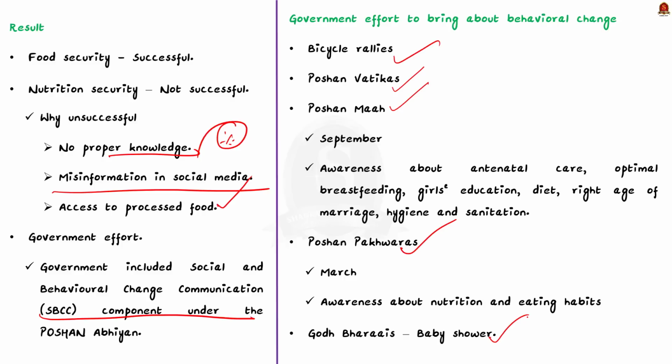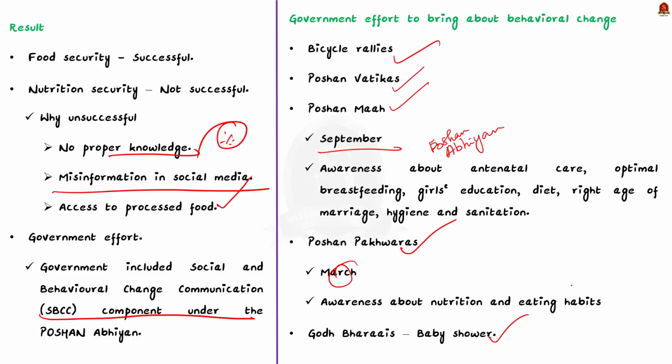It is a health awareness initiative. It is celebrated during the month of September every year under Poshan Abhiyan. Under this initiative, awareness regarding antenatal care, optimum breastfeeding, girls' education, diet, right age of marriage, hygiene and sanitation are provided. Then Poshan Pakwada is celebrated in the month of March. The Pakwada aims to raise awareness about the importance of nutrition and promote healthy eating habits.